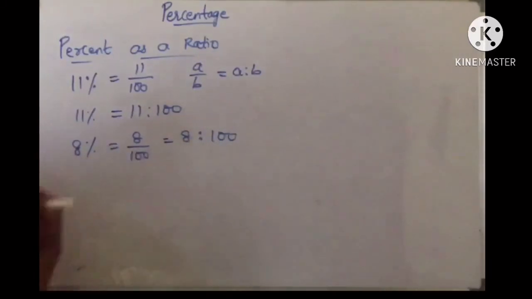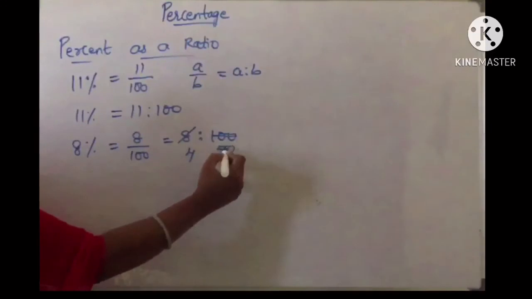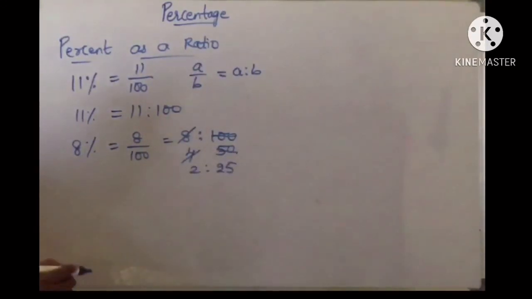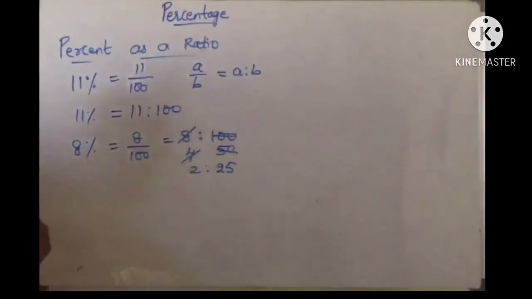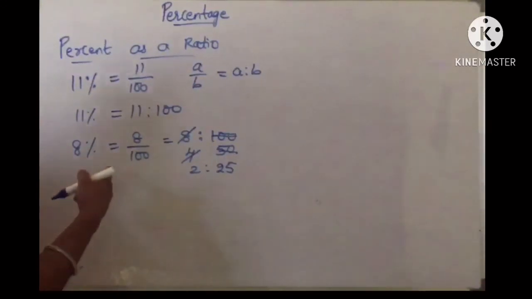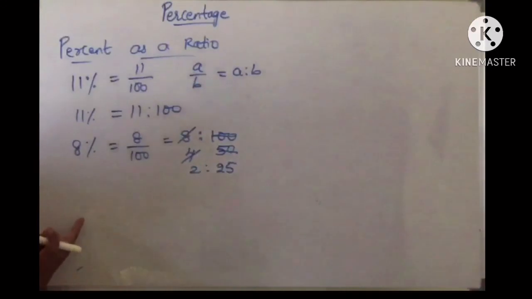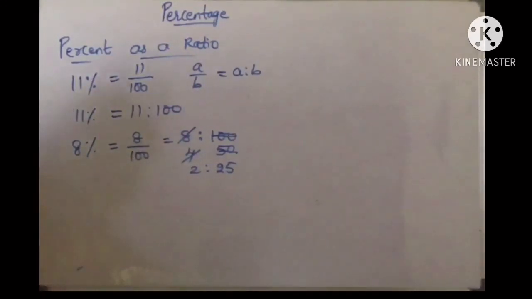When you convert this ratio into simplest form, 2 fours are 8, 2 fifties are 100, again 2 ones are 2, 2 twenty-fives are 50. So here you will get 2 is to 25 for 8%. Right children? So it follows that a percent can also be expressed as a ratio with its second term 100 and the first term equal to the given percentage. First term will be the numerator, second term will be the denominator.